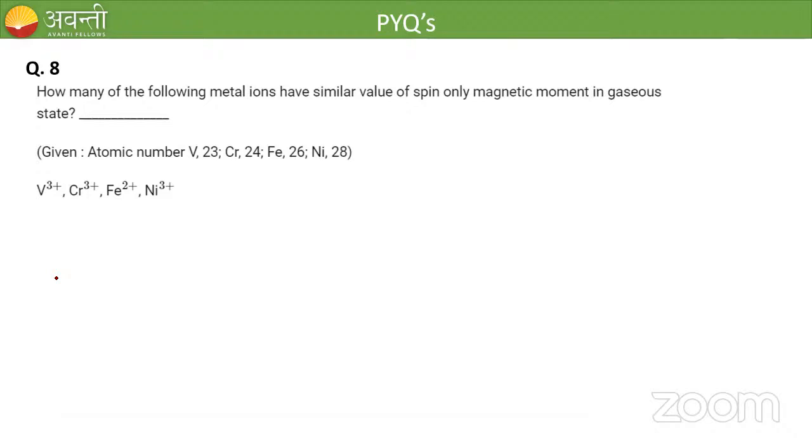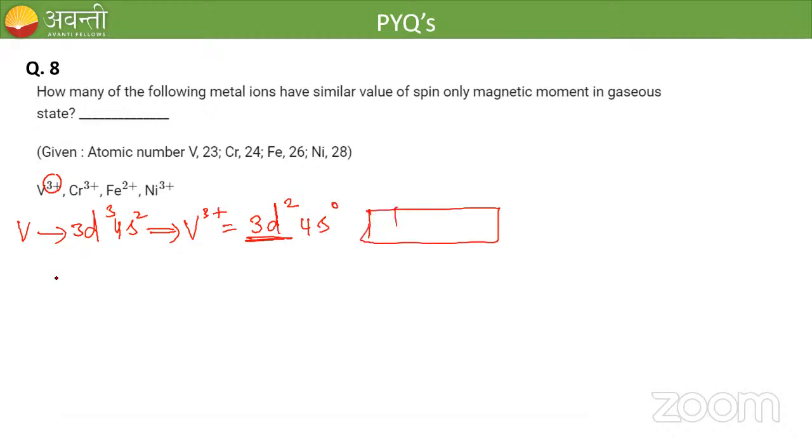So go for finding out the mu value for each ion. The first one is vanadium. Vanadium configuration is 3d3 and 4s2. So here we have vanadium 3 plus. Vanadium 3 plus means we have to remove 3 electrons from here. So vanadium 3 plus configuration will be 3d2 and 4s0. So how many unpaired electrons do we have here? These are the d orbitals, 1 and 2. So n value is equal to 2.